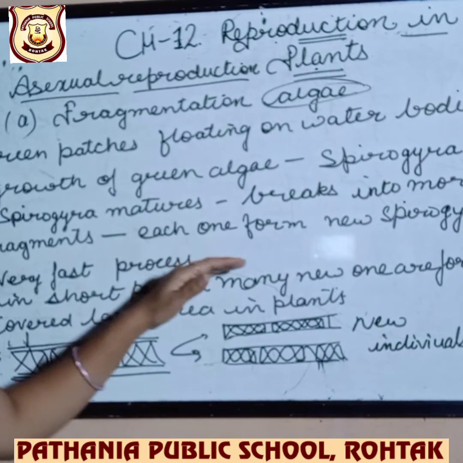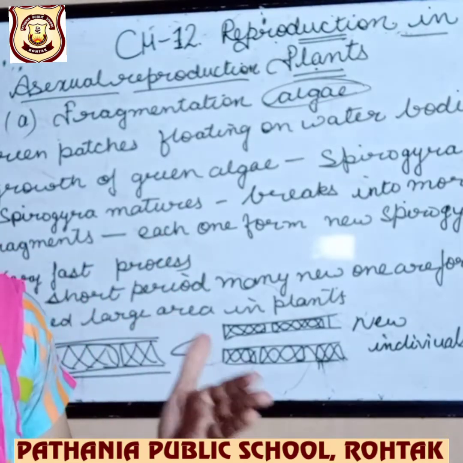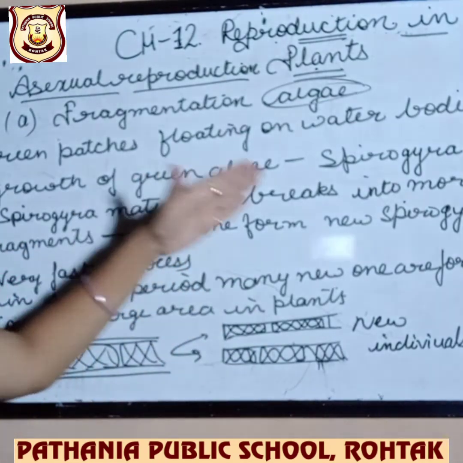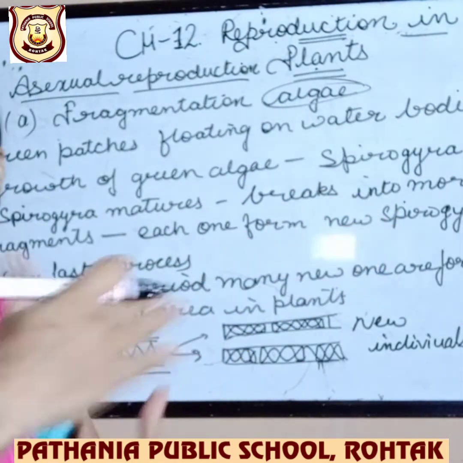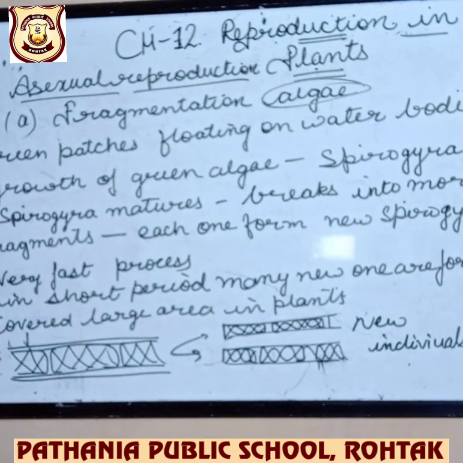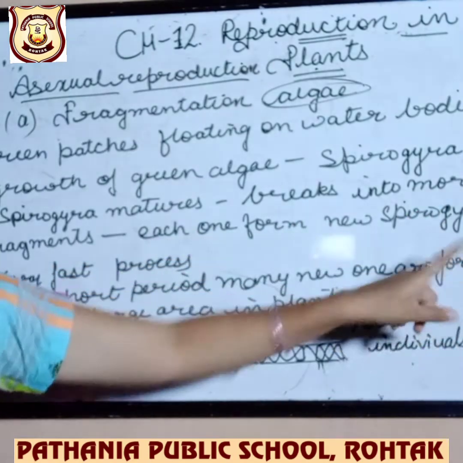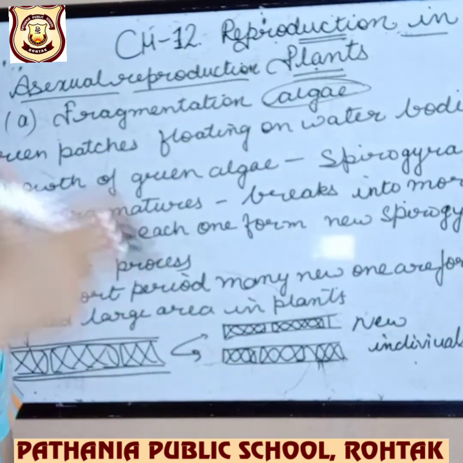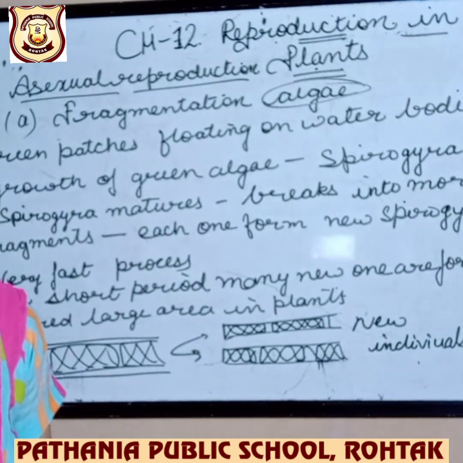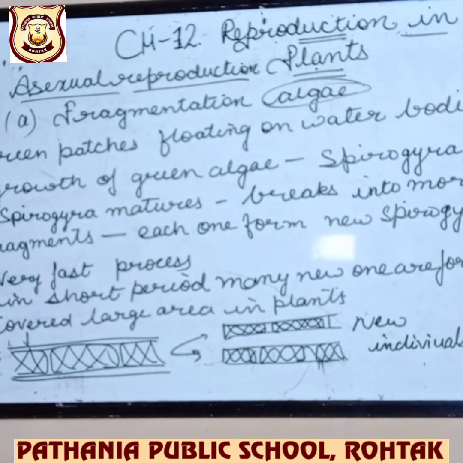Spirogyra matures. What happens? The Spirogyra matures itself and it breaks down into more fragments, and each one forms a new Spirogyra. Again that Spirogyra matures and again it breaks into more fragments.